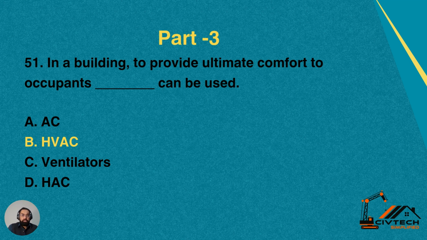Today we are starting part 3, question number 51. In a building, to provide ultimate comfort to occupants, dash can be used. So what can be used to provide ultimate comfort to the occupants in a building? Options available with us are A, AC, air conditioning, B, HVAC, heating, ventilation and AC, C, ventilators, D, HAC. So the correct option for this question is B, HVAC. We provide heating system, ventilation system and air conditioning system in a building so that it could increase the comfort of the tenants.